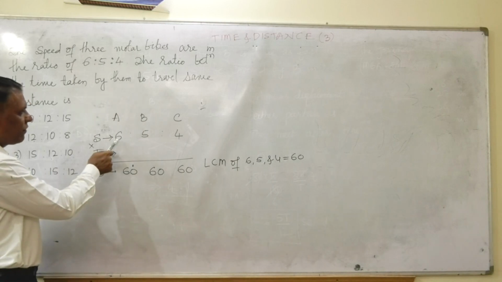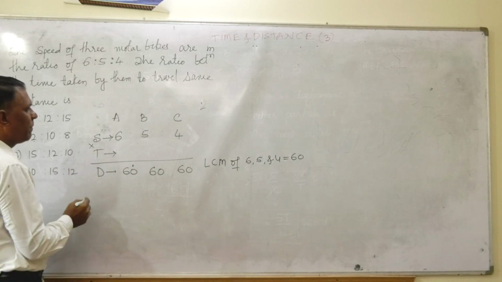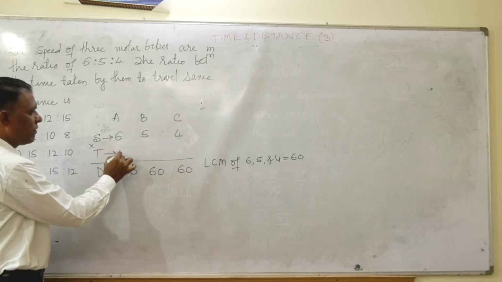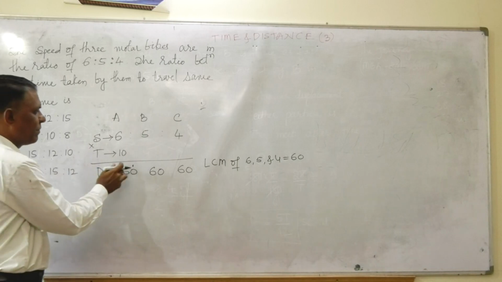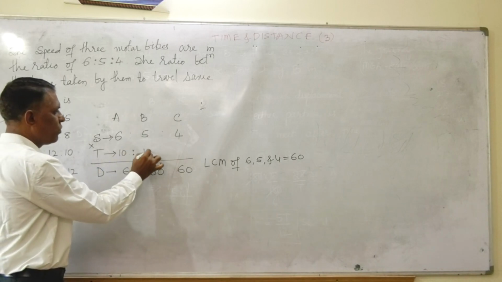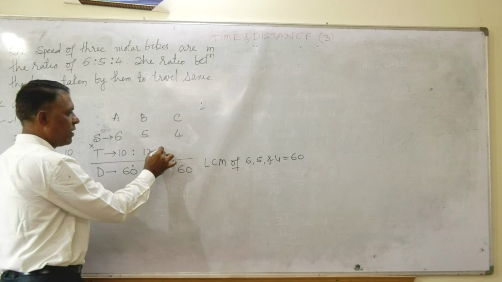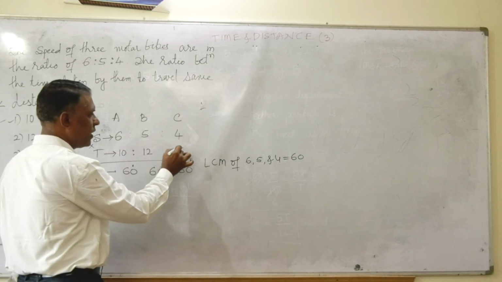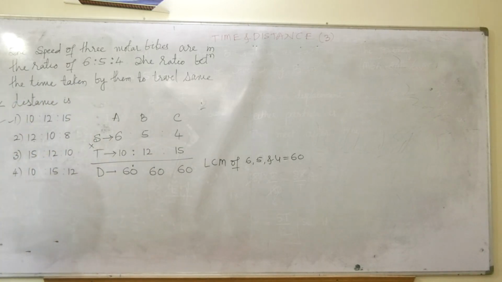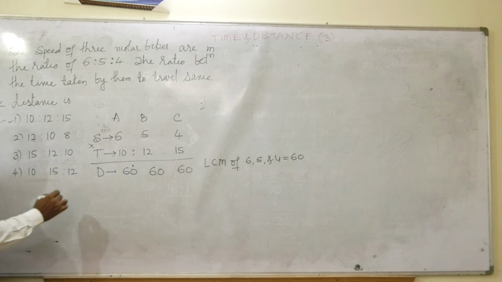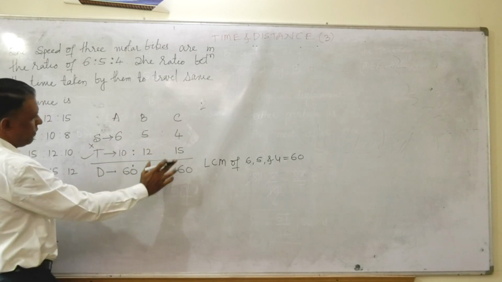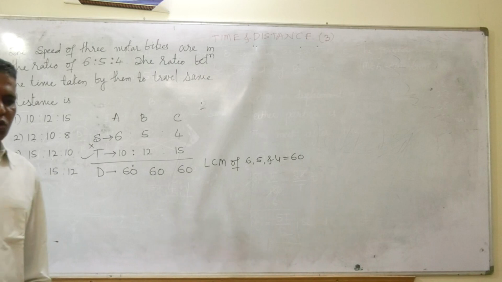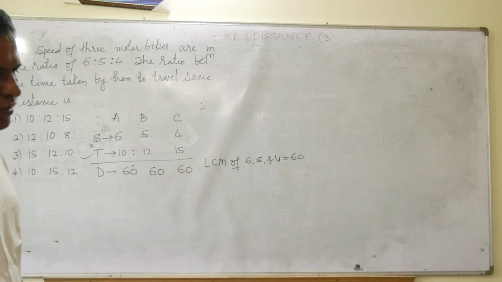If the speed of A is 6 kilometer per hour, then automatically it will take 10 hours. 6 into 10 is 60. Here, 5 into 12 is 60. Here, 4 into 15 is 60. Automatically your answer is here: 10 is to 12 is to 15, friends.